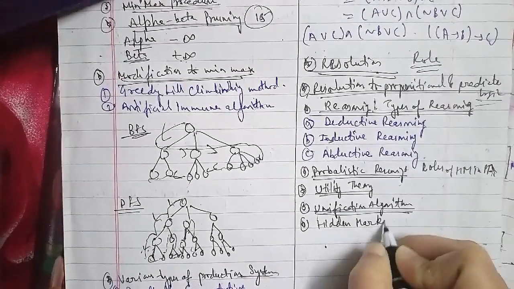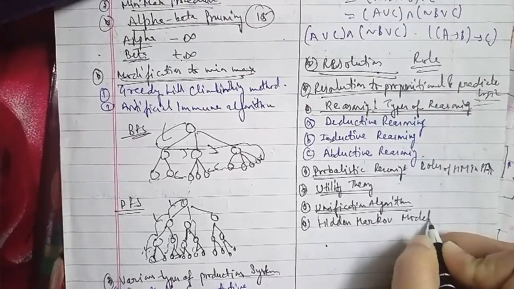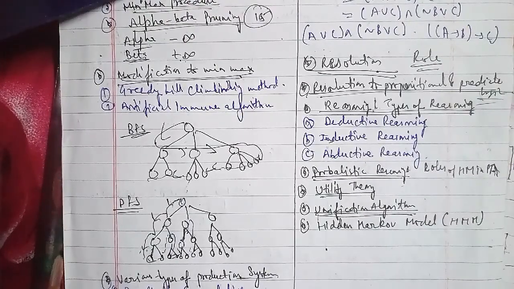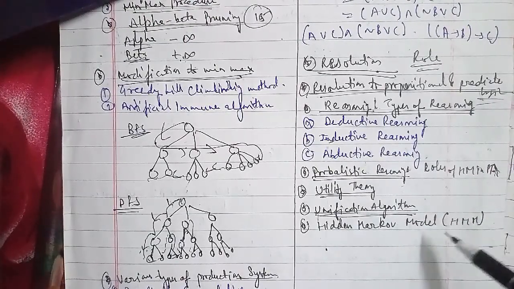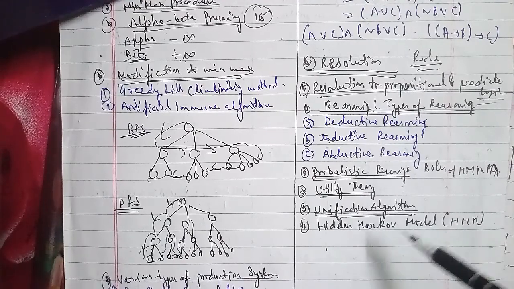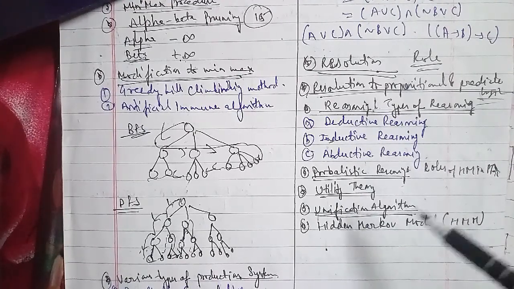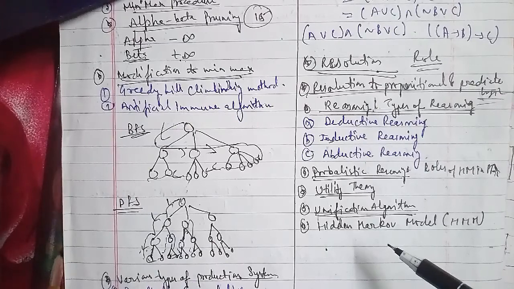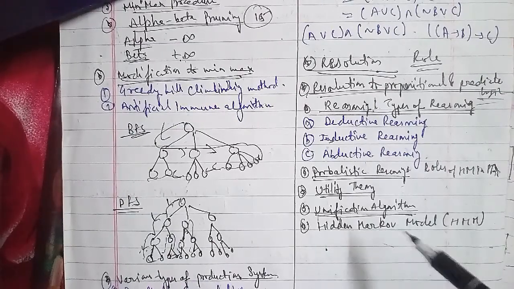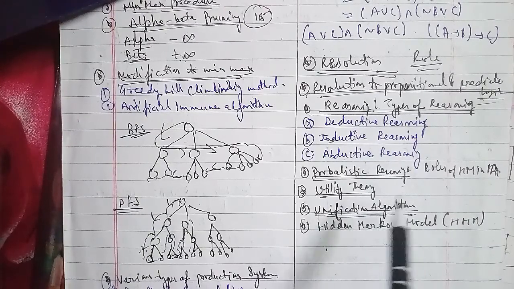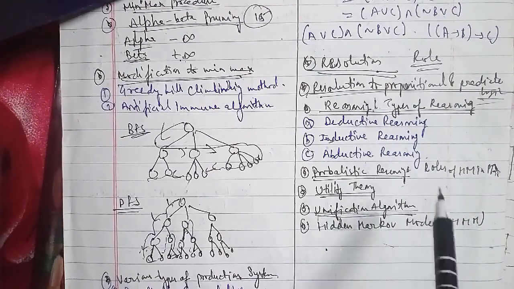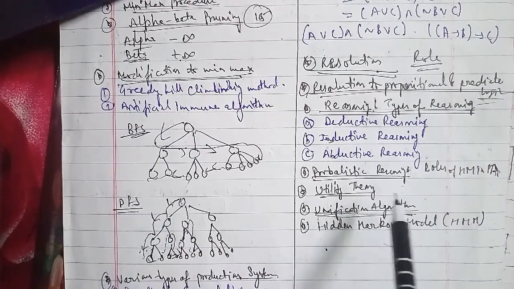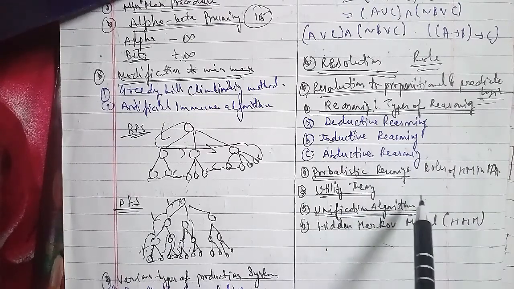A hidden Markov model is a statistical Markov model in which the system being modeled is assumed to be a Markov process with unobserved, that is hidden, states. The use of the hidden Markov model in speech recognition is that it is a statistical model that uses a finite number of states, with associated state transitions, to jointly model the temporal and spatial variations of a signal. It has been used extensively to model fundamental speech units in speech recognition, because the HMM can adequately characterize both the temporal and the spectral varying nature of the speech signal.